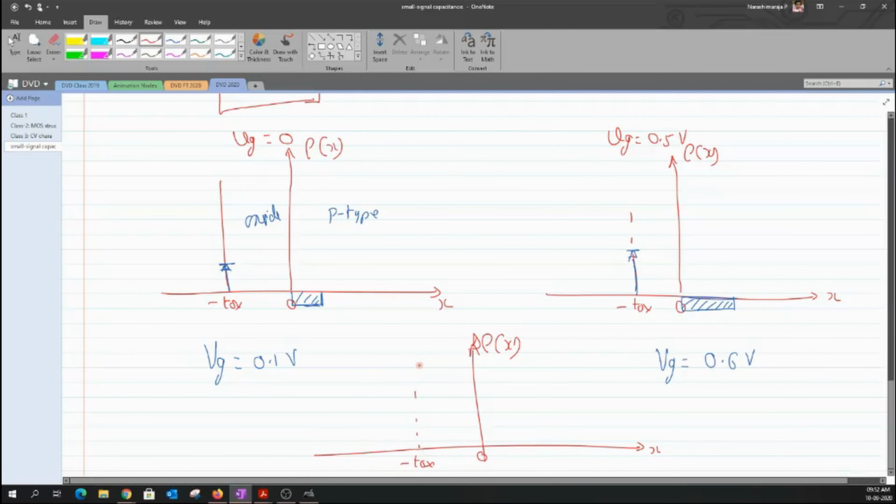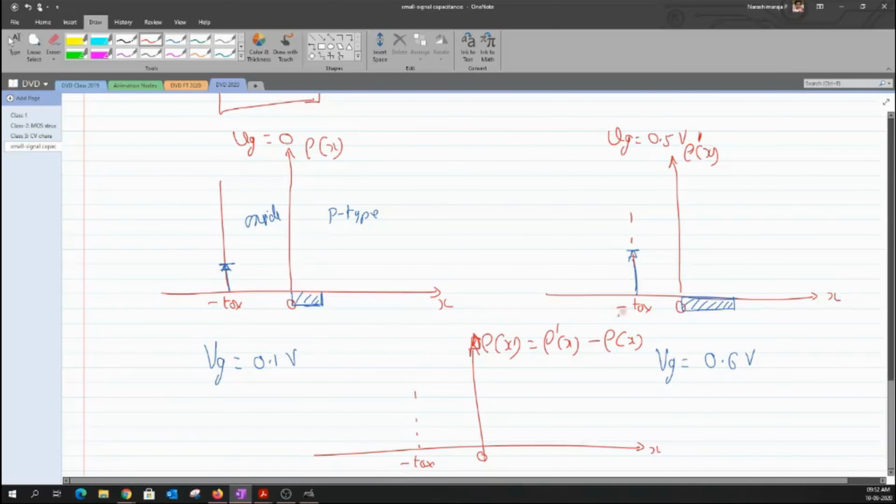If I mark the graph on the right side as rho prime, and the graph on the left side as rho, then I can write delta rho as rho prime of X minus rho of X. So it is just the height difference.